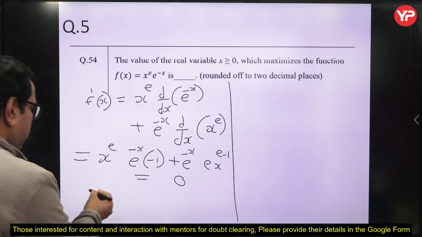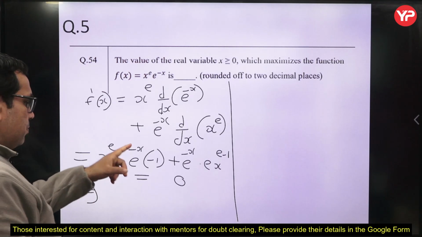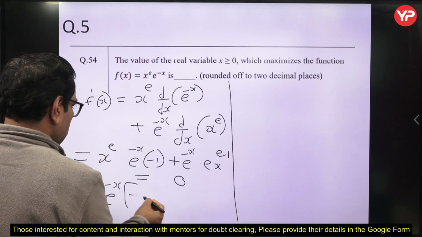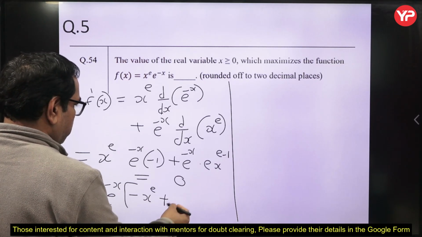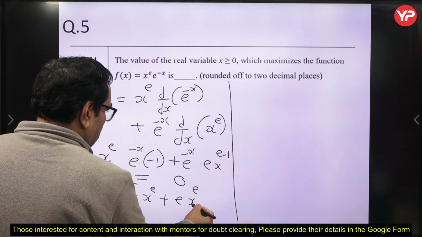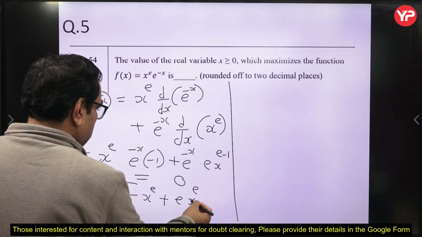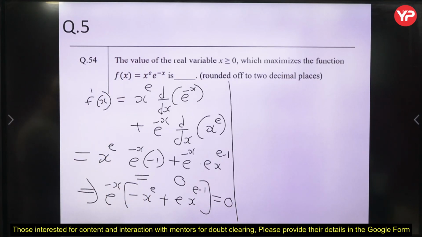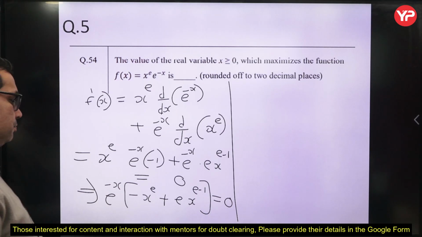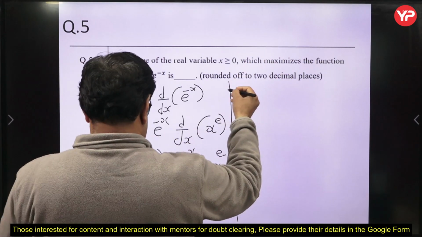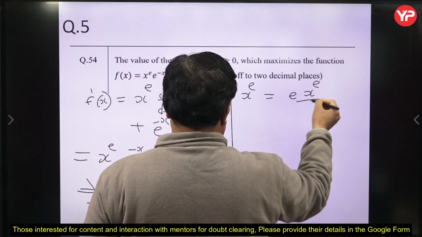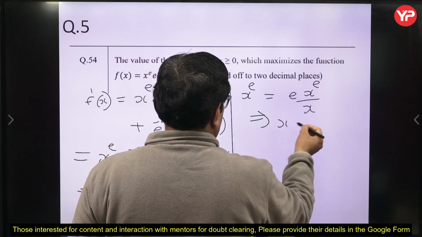Taking e to the power minus x as common, it is minus x to the power e plus e into x to the power e upon x, that is x to the power e minus 1, and this is equal to 0. The derivative must be 0 for maxima or minima. Now x to the power e equals e into x to the power e upon x, which gives us x equal to e.